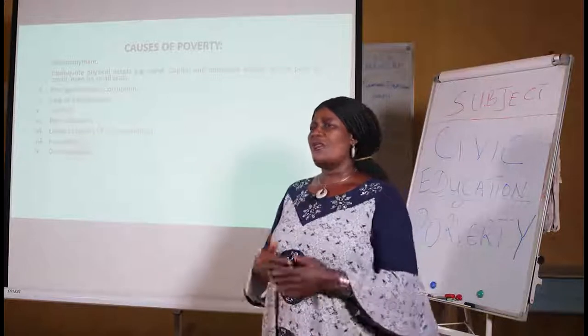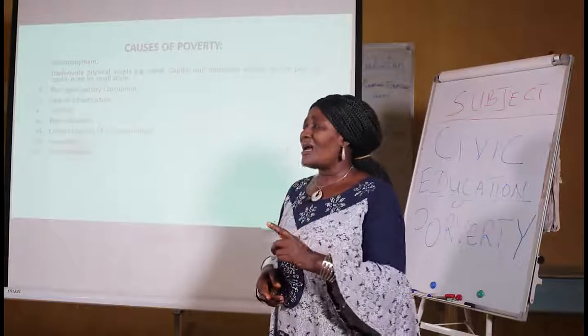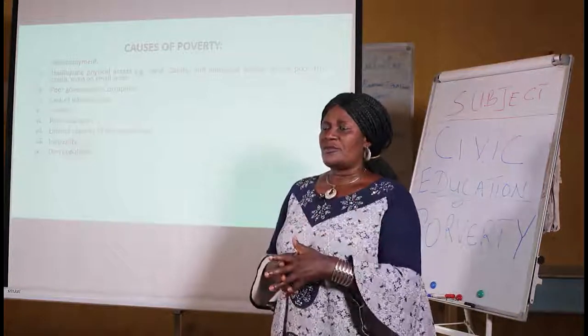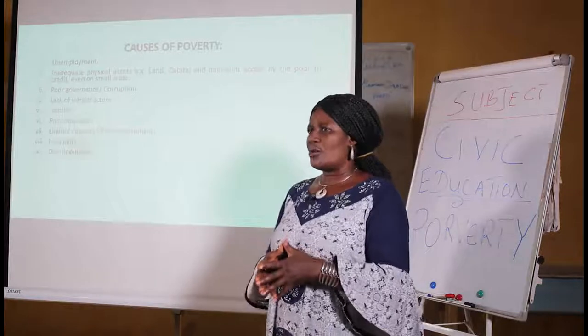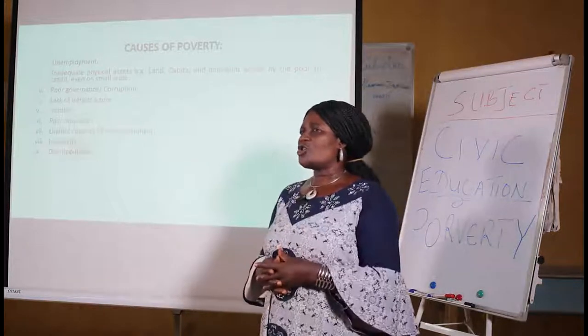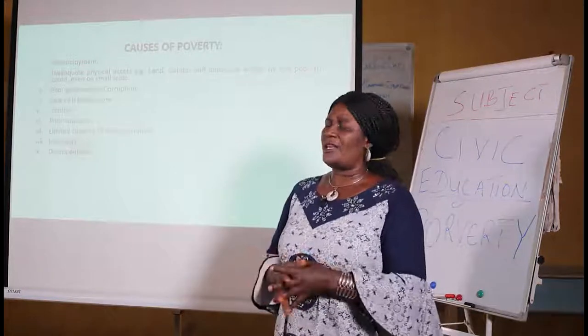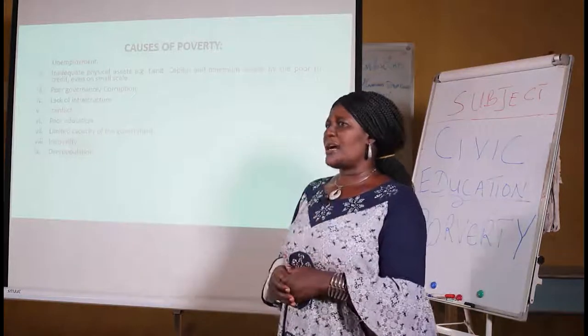So lack of education is another necessary evil for poverty, which we do not want to have. So education should be something that is desired by every citizen to be able to get out of poverty.